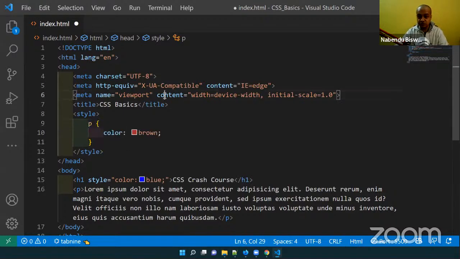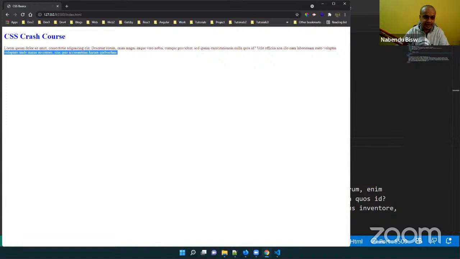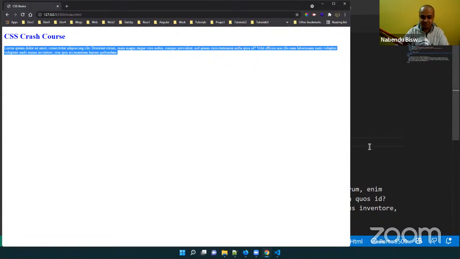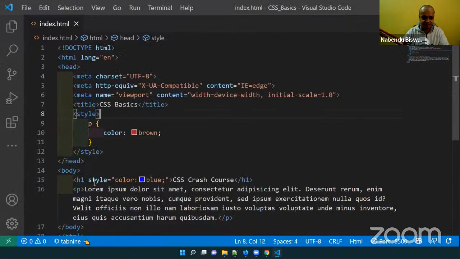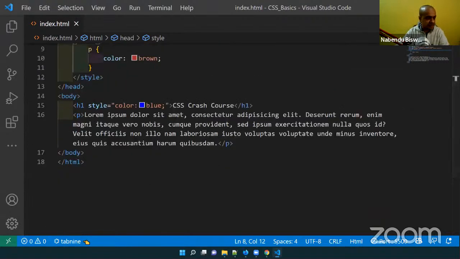This is the way in which we are going to use CSS mainly. I'm targeting the p tag, and I have to give the curly brackets, and then the property is the same thing as before. Save it. If I go, the p tag is brown in color. So this is what it is all about.